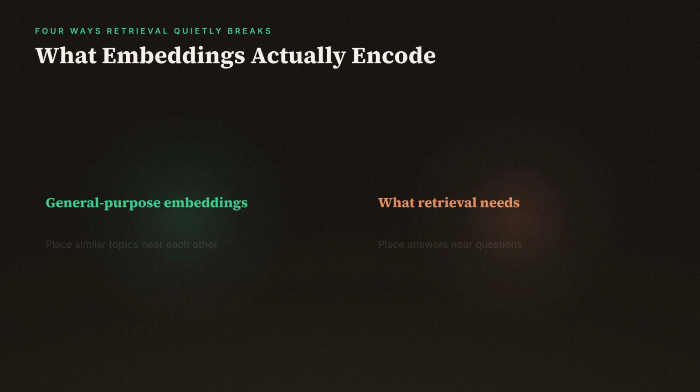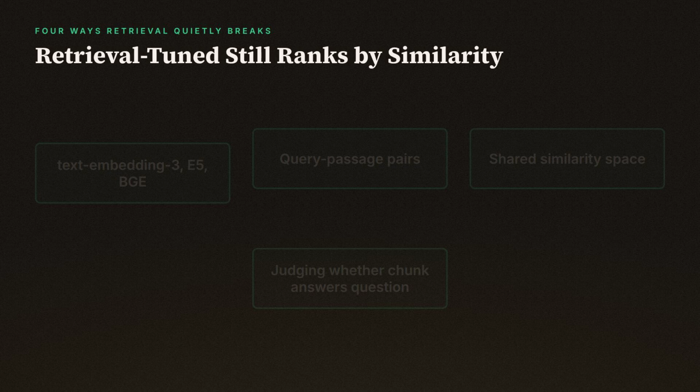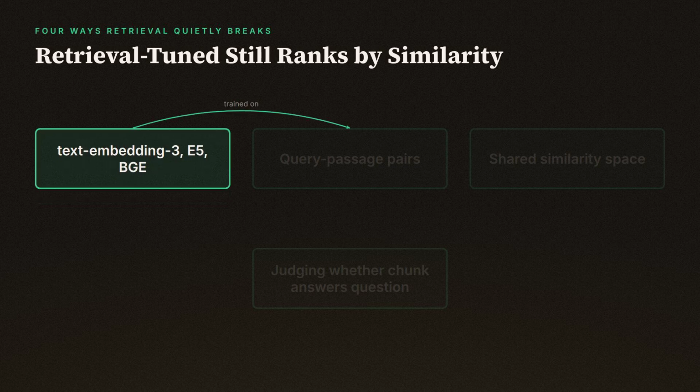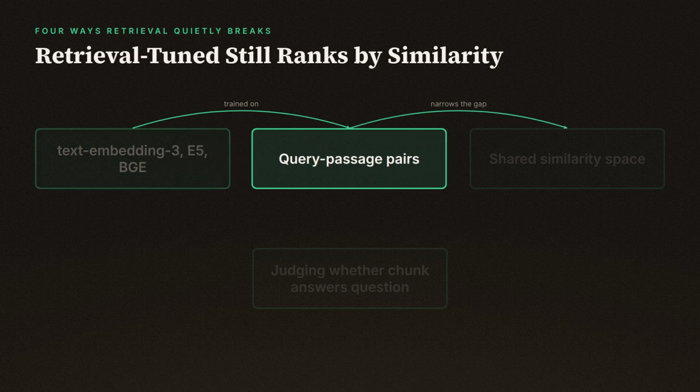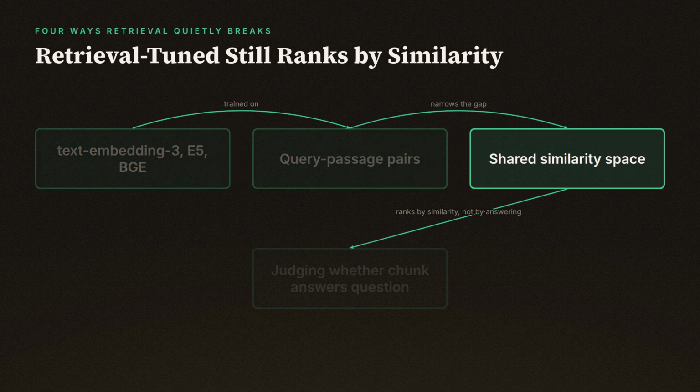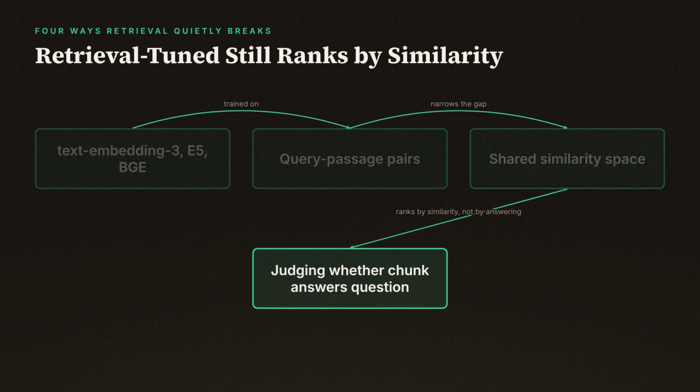The second failure is about what embeddings actually encode. A general-purpose embedding model is trained to place similar topics near each other, not to place answers near questions. Retrieval-tuned models like Text Embedding 3, E5, and BGE are trained on query passage pairs specifically to narrow that gap. And they do narrow it, but they are still ranking by similarity in a shared space rather than judging whether a chunk answers the question.